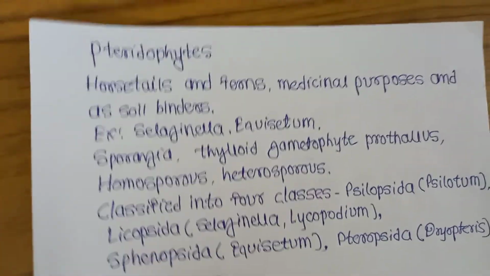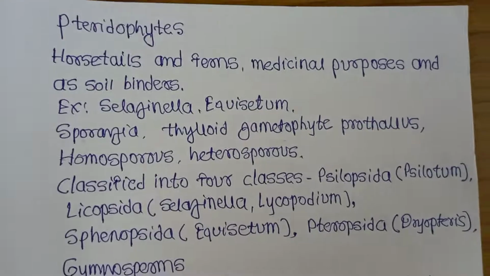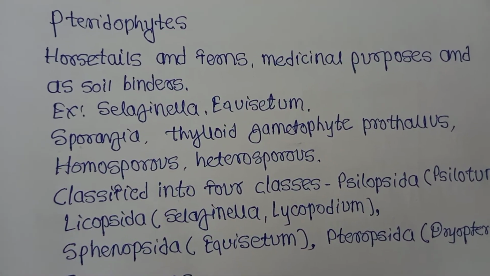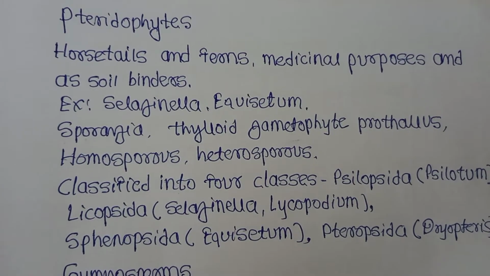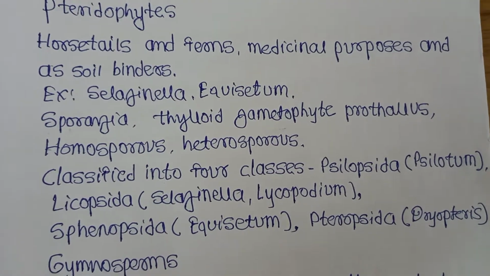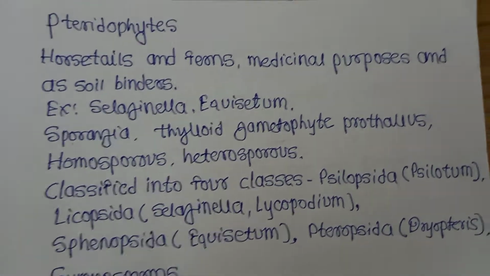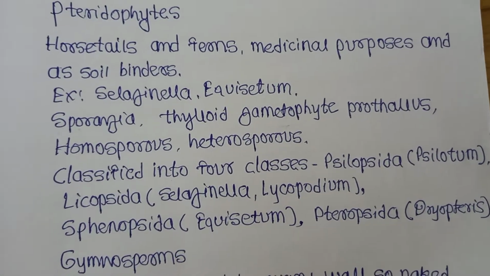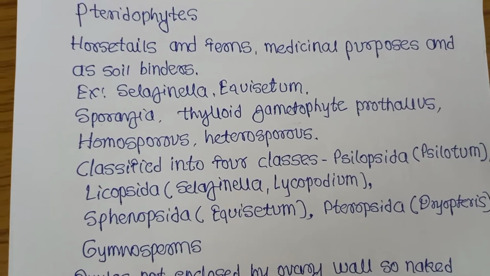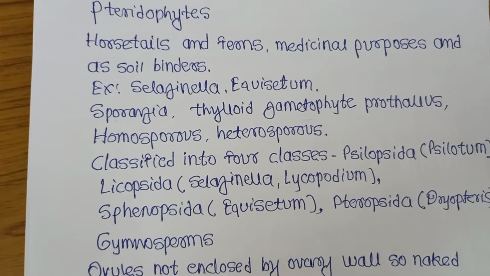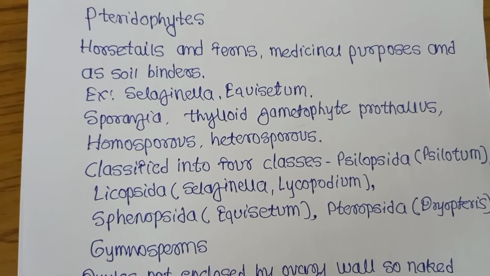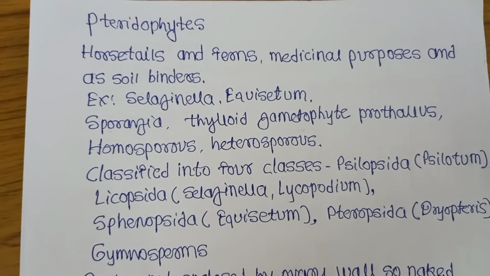Then pteridophytes. What is included in the pteridophytes? Horsetails and ferns are included in the pteridophytes. These are medicinal plants. They are also called soil binders. Examples of pteridophytes, Selaginella and Equisetum. They have sporangia, and their gametophyte is a prothallus. They are homosporous and also heterosporous.